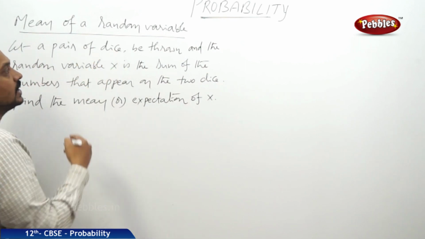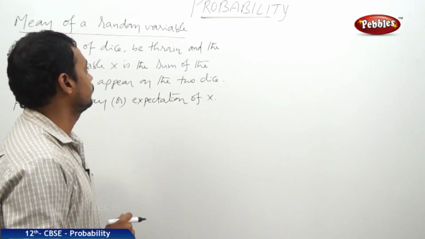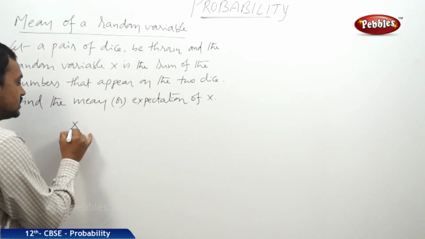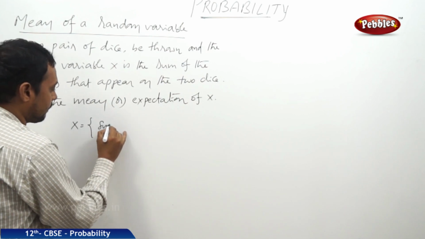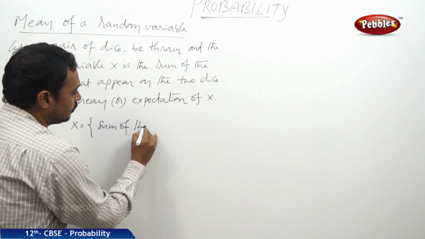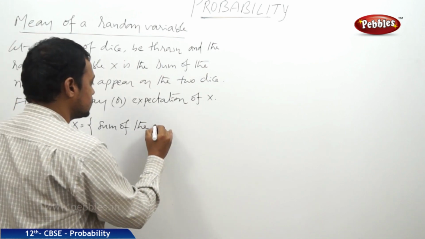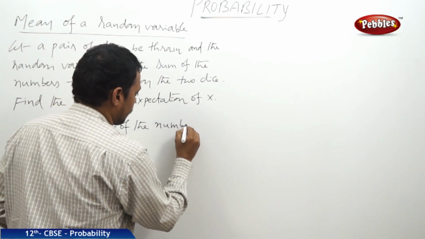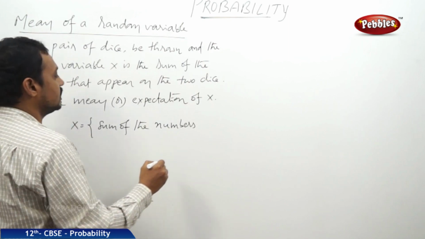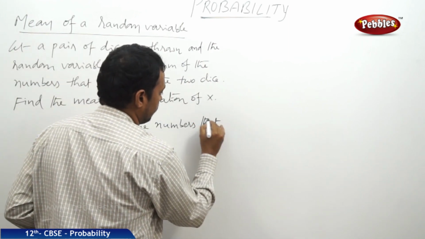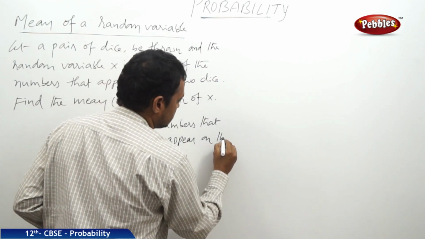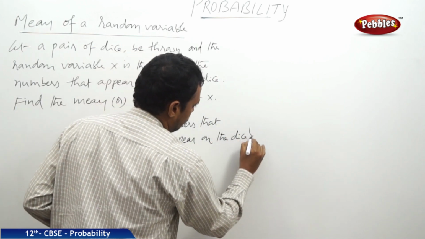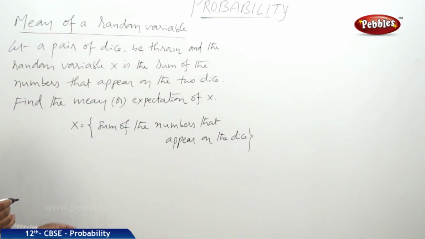Here the experiment is rolling of two dice, and the random variable x is the sum of the numbers that appear on the dice. Now let it be the random variable x.